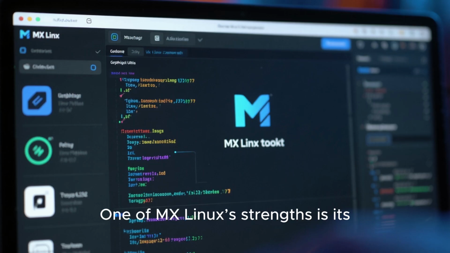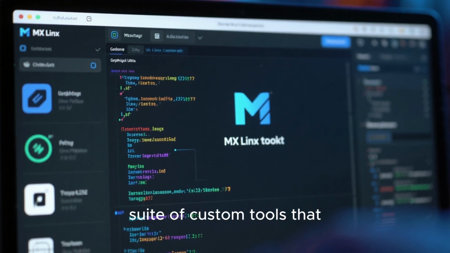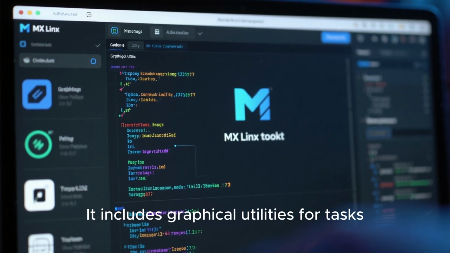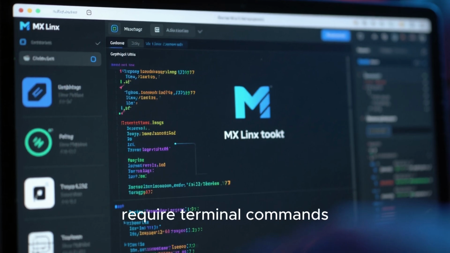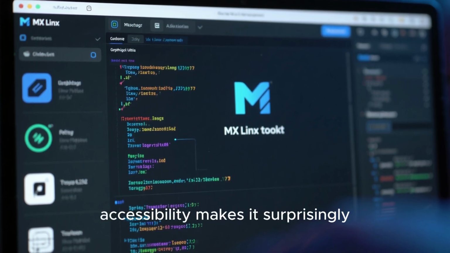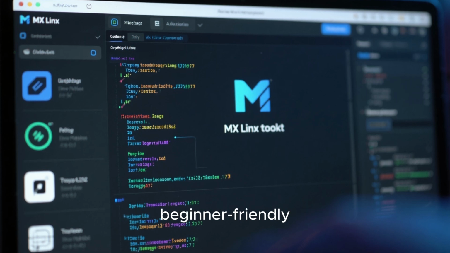One of MX Linux's strengths is its suite of custom tools that simplify system management. It includes graphical utilities for tasks that might otherwise require terminal commands. This balance between power and accessibility makes it surprisingly beginner-friendly.